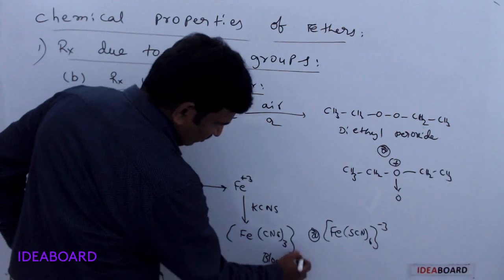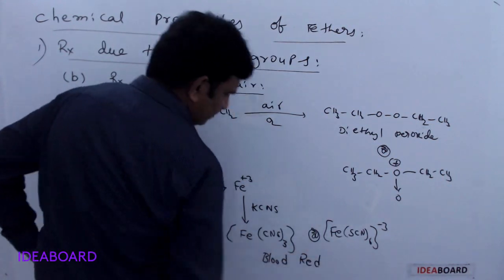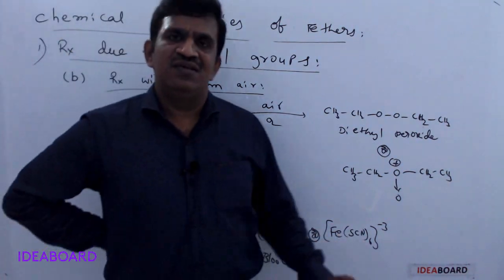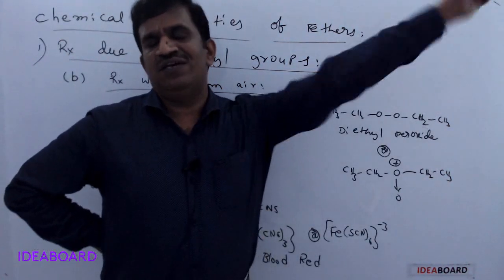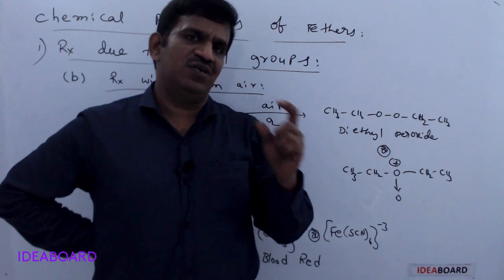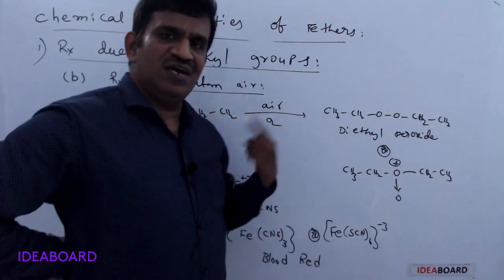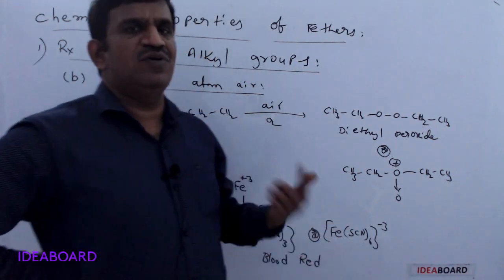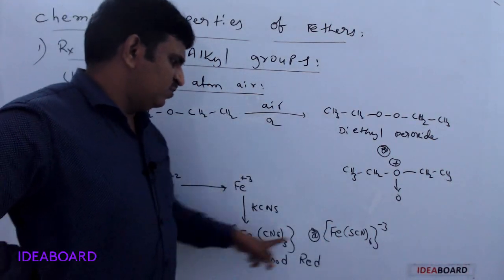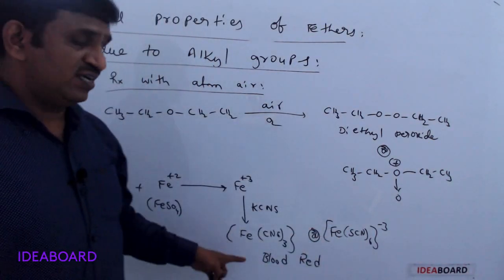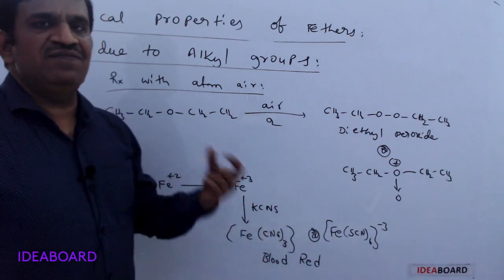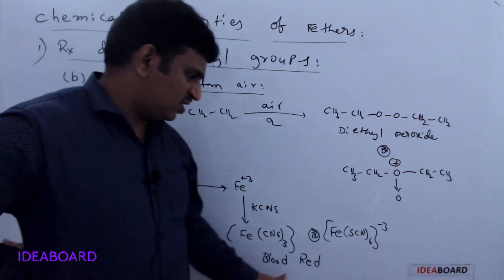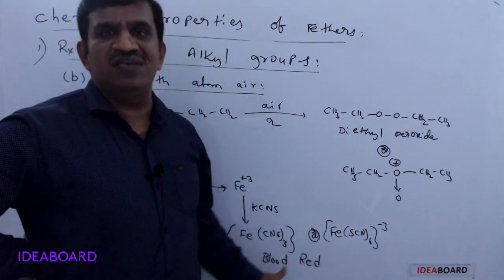You studied this in first year, in the qualitative analysis of organic compounds. When an organic compound contains carbon, nitrogen and sulfur, we can use this test, and if both nitrogen and sulfur are there, we get the blood red color.